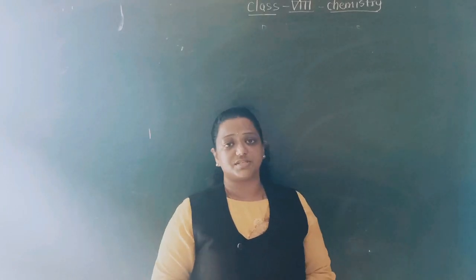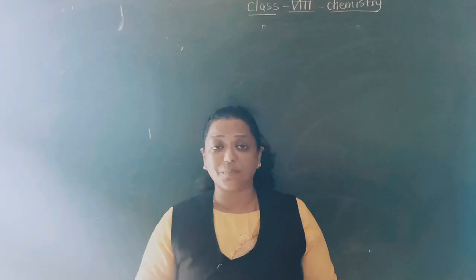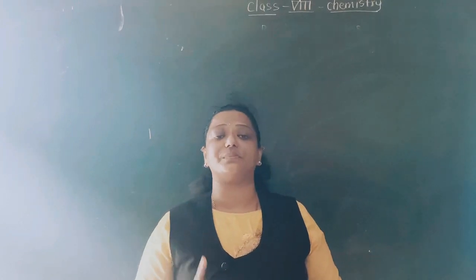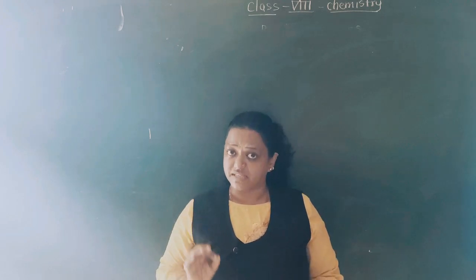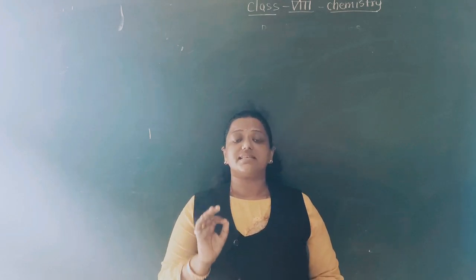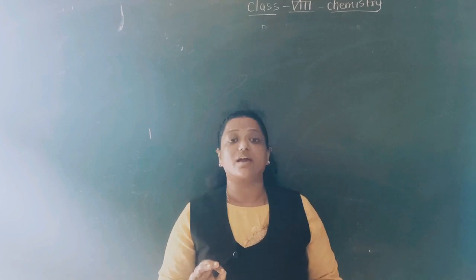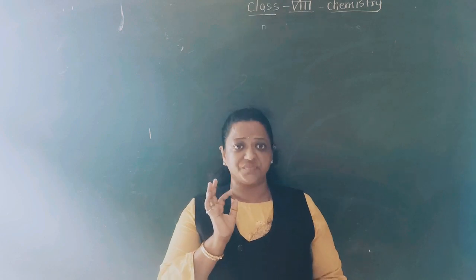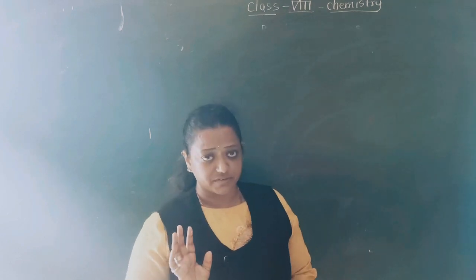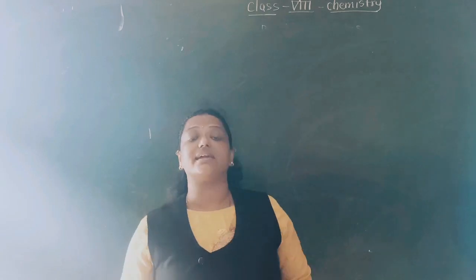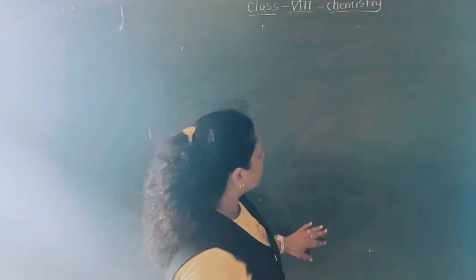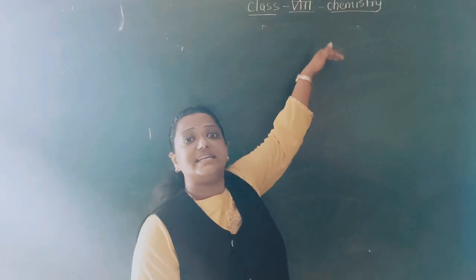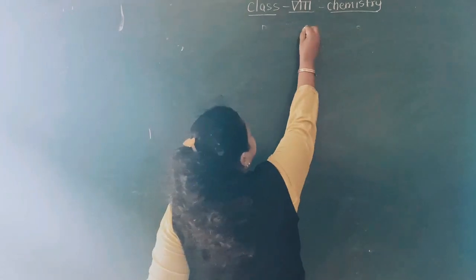You can write the definition somewhere, or if you are preparing notes also, as I said, you are writing them, no problem. Once again, I would like to repeat the definition: the reactivity series is the list of the metals according to the decreasing activity of the metals. Understood? Now we will study the reactivity series. To study it, I have to write the list of the metals according to decreasing activity. So what might be the first metal?